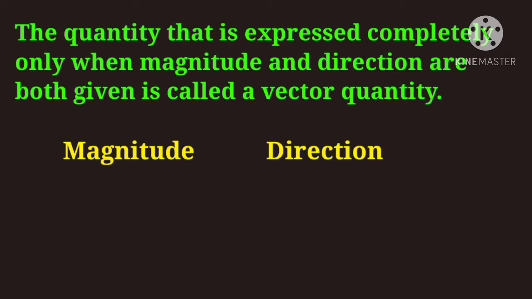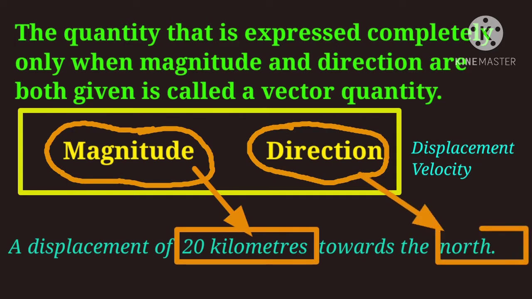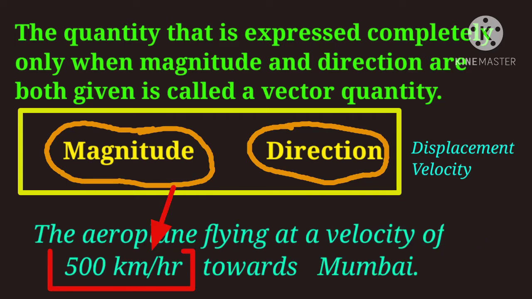Fahrenheit, etc. Vector quantity. The quantity that is expressed completely only when magnitude and direction are both given is called a vector quantity. Displacement, velocity are vector quantities. For example, a displacement of 20 kilometers towards the north. The aeroplane flying at a velocity of 500 km per hour towards Mumbai.